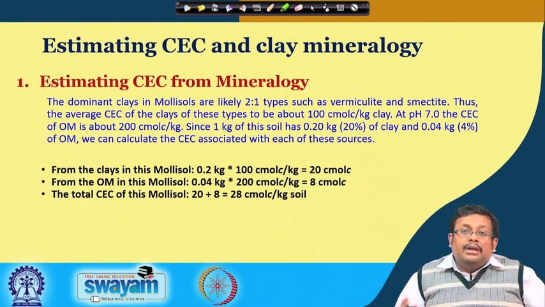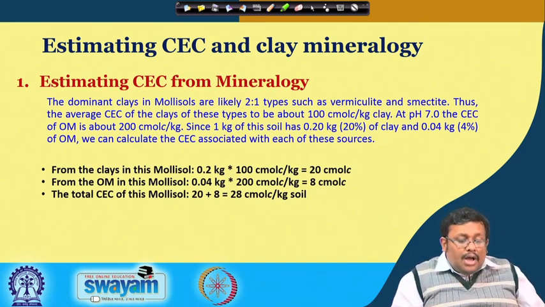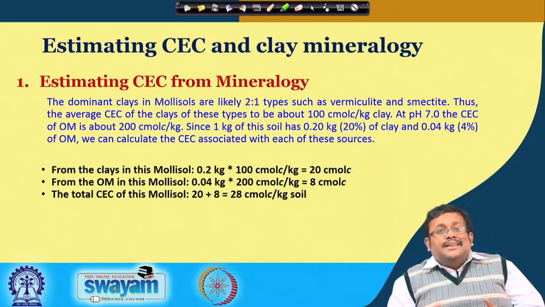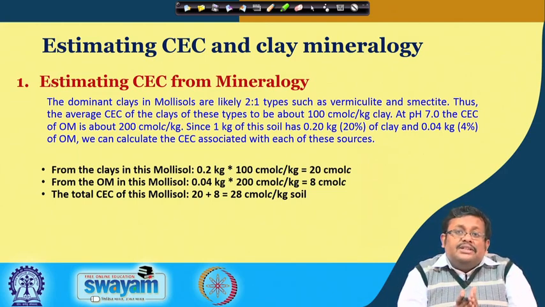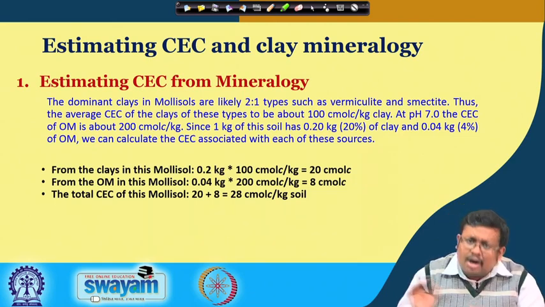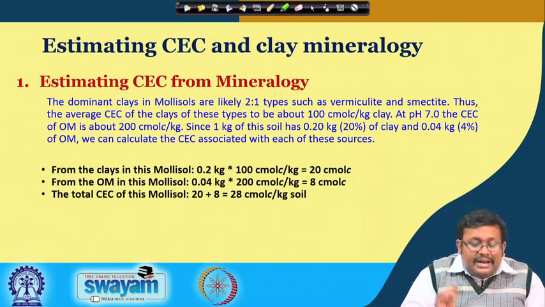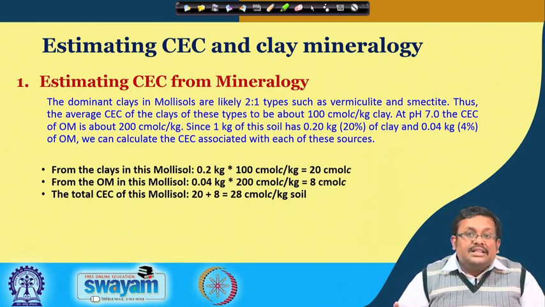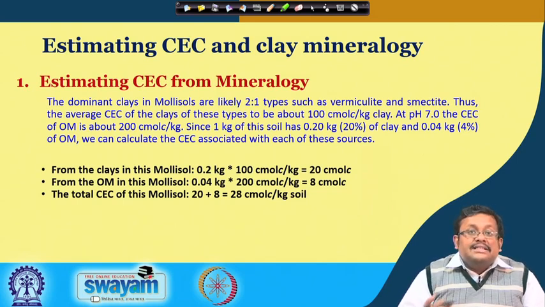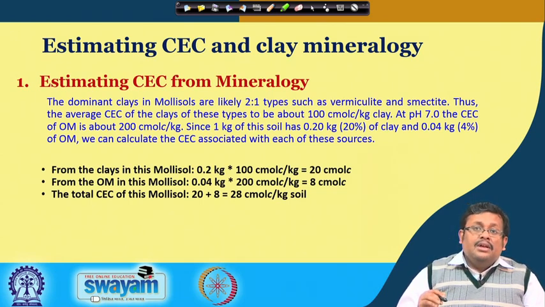So let us solve some problems. We want to estimate the cation exchange capacity from soil mineralogy, or clay mineralogy. In the first step, the dominant clays in mollisols are likely 2:1 type, such as vermiculite and smectite. Thus the average CEC of clays of these types is about 100 centimole charge per kg of clay.